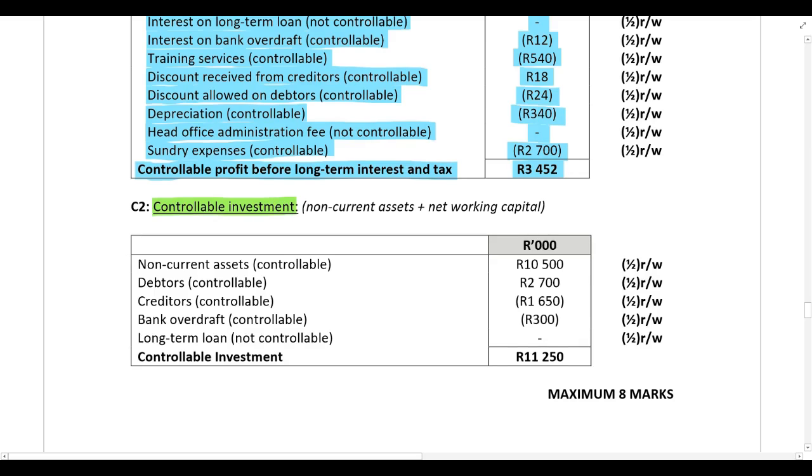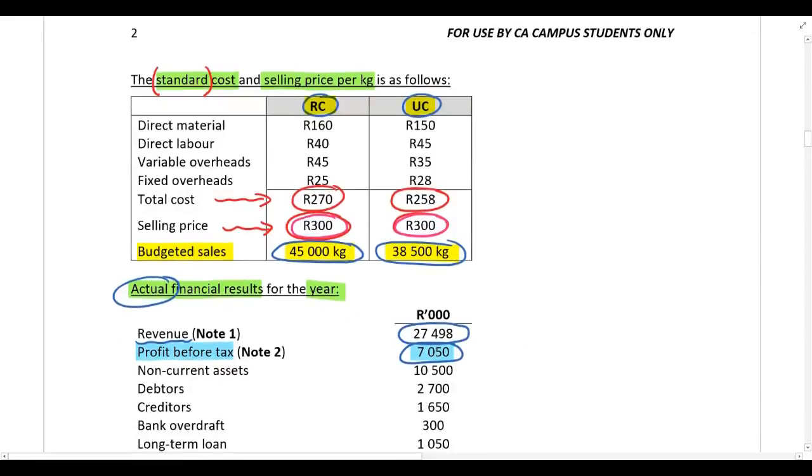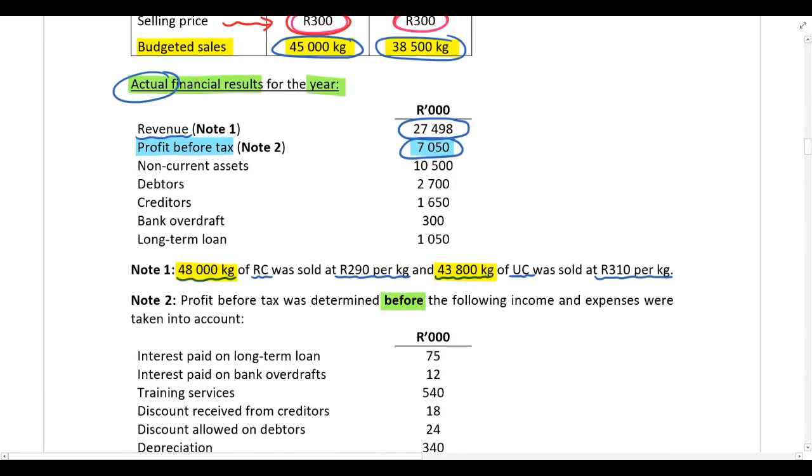Remember, guys, controllable investment is non-current assets plus net working capital. And net working capital is current assets minus current liabilities. So once again, go back to the information provided in the scenario. Here we've got non-current assets, so we are going to obviously include that in our calculation. And then we need current assets minus current liabilities. So debtors is obviously a current asset, creditors is obviously a current liability, and the bank overdraft is obviously a